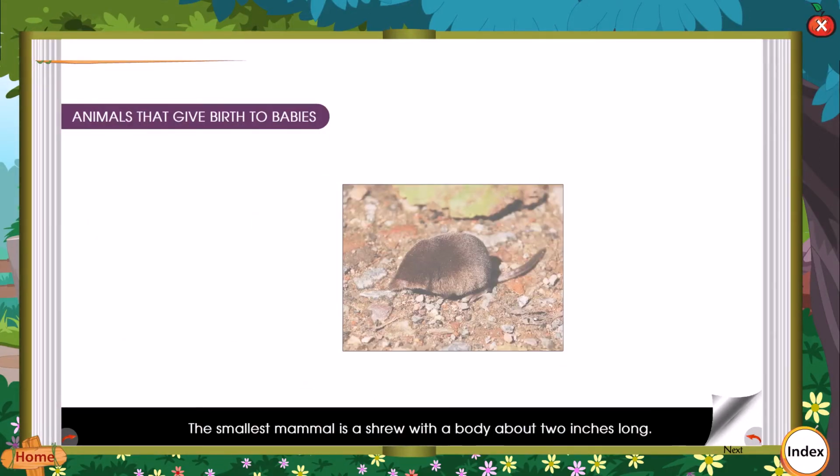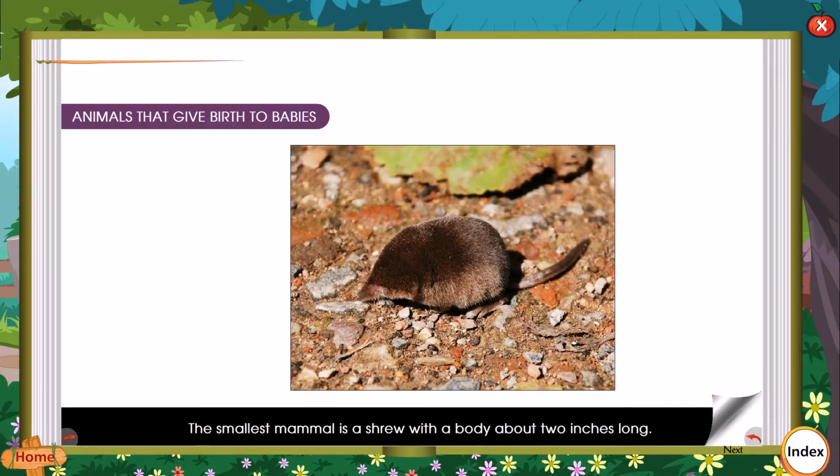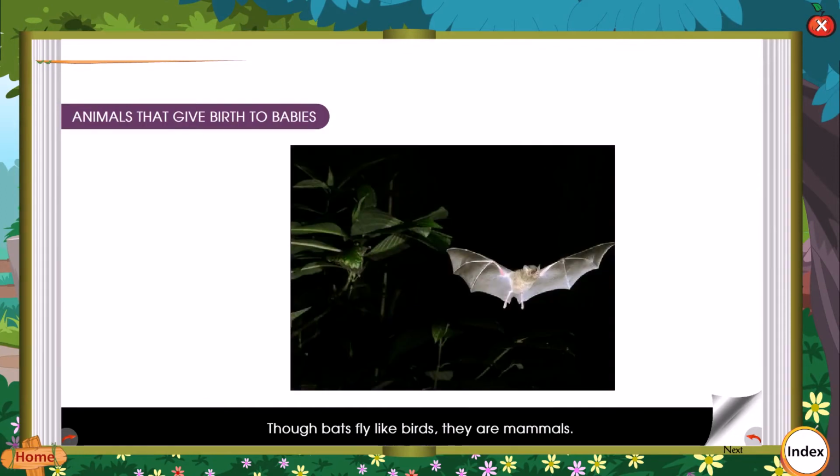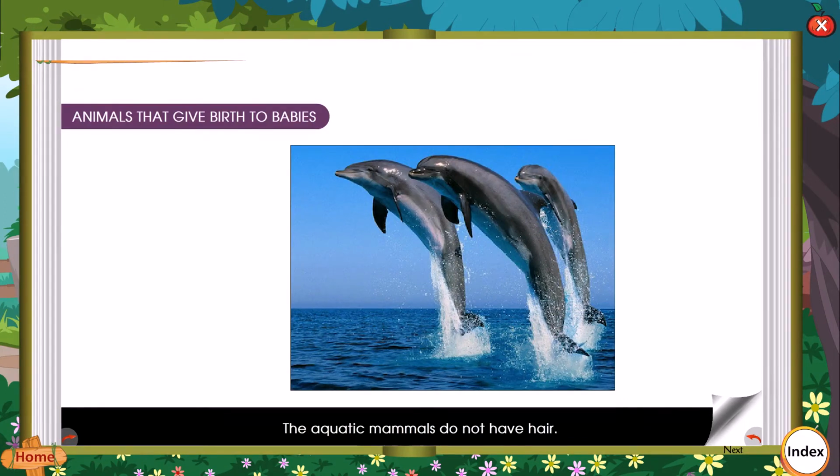The smallest mammal is the shrew, with a body about 2 inches long. Though bats fly like birds, they are mammals. The aquatic mammals do not have hair.